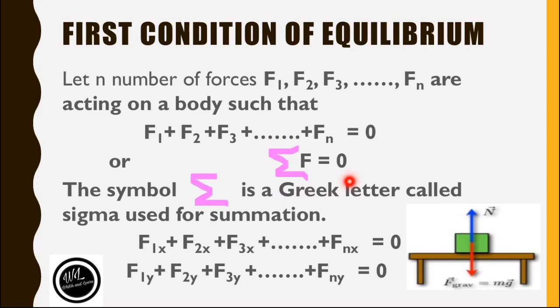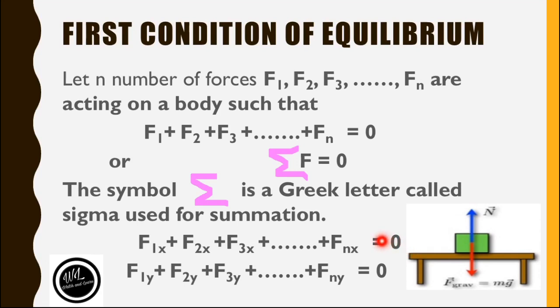If a body satisfies the first condition of equilibrium, then the sum of all the forces that are acting on it must be equal to 0. Next, if we state the forces in x and y components, then these forces can be written as F1x, F2x, F3x and so on to Fnx. And in the y component, we can write F1y, F2y, F3y and so on to Fny, which is equal to 0.